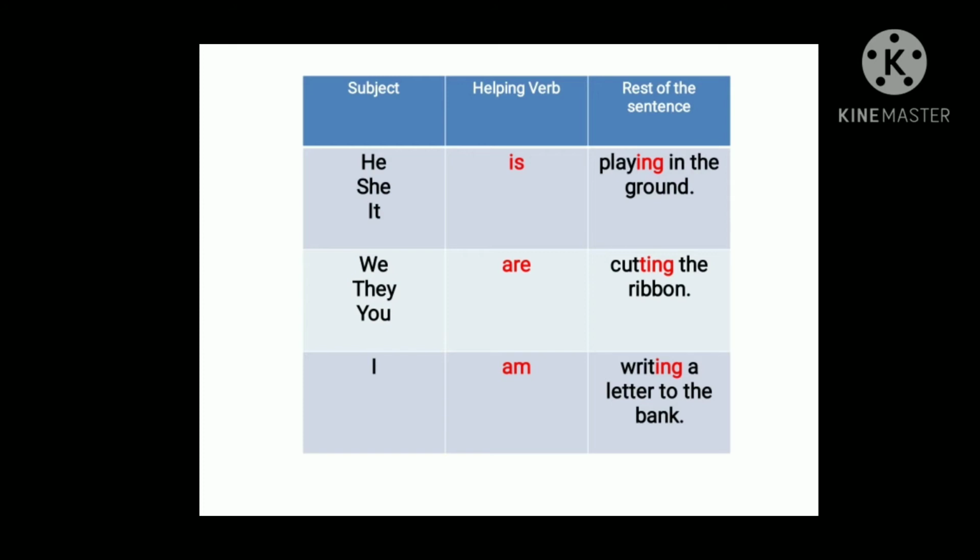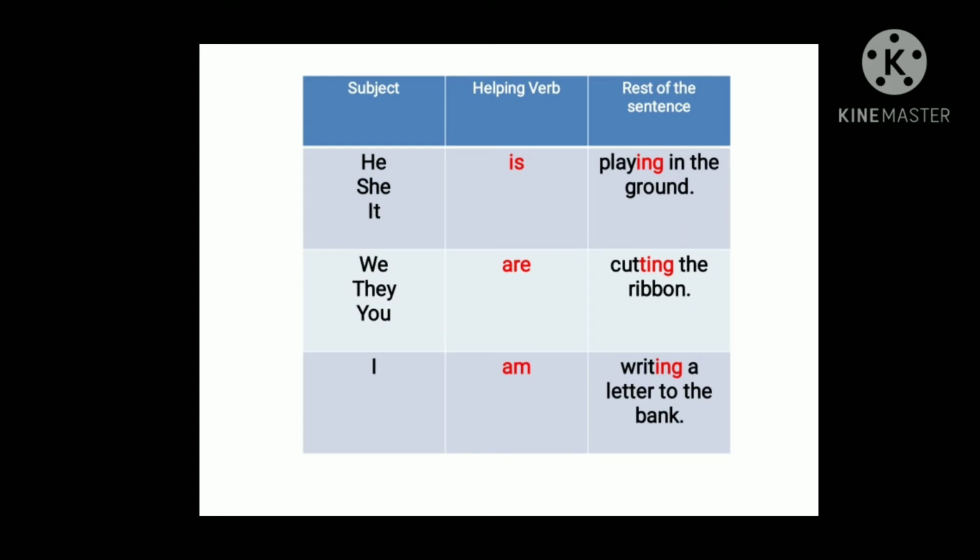Now, look at the next one. We, they, you. When we talk about many persons, we will use are. And whenever you comes, we will use are. So we are cutting the ribbon. They are cutting the ribbon. You are cutting the ribbon. Now look at the cutting. Why have we doubled the letter T? Because C is consonant, U is vowel and T is consonant. Consonant, vowel, consonant. If the rule comes like this, what do you have to do? You have to double the last letter and you have to add ing.